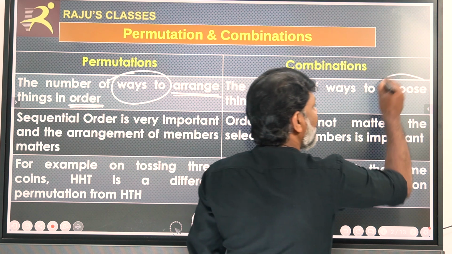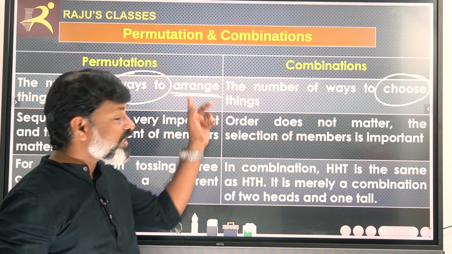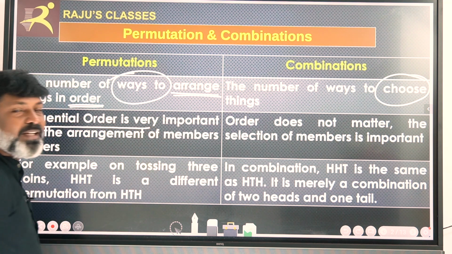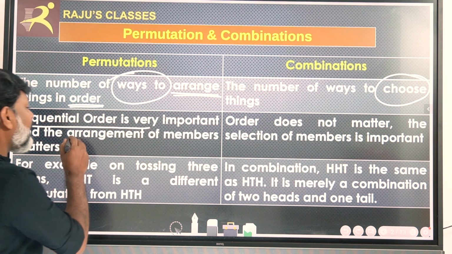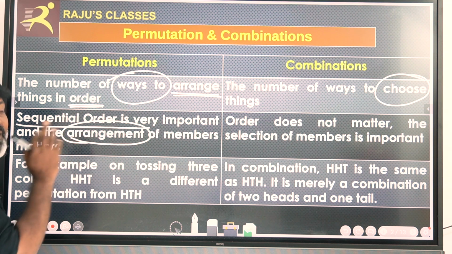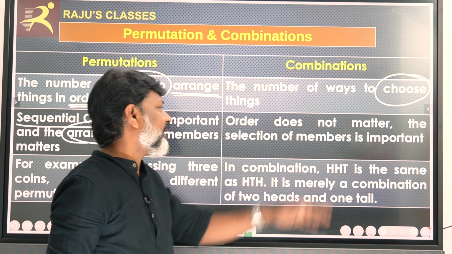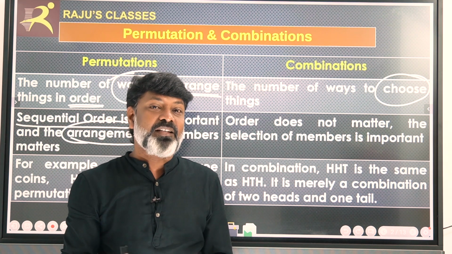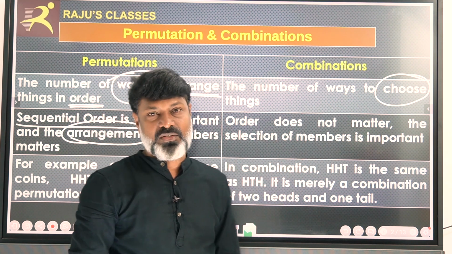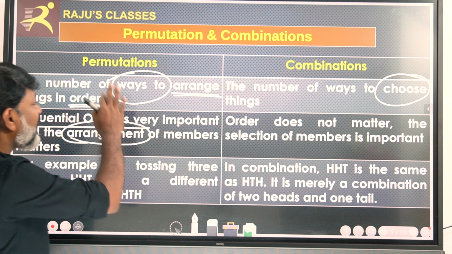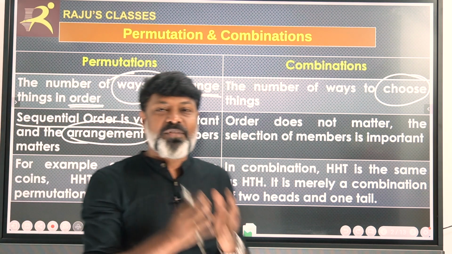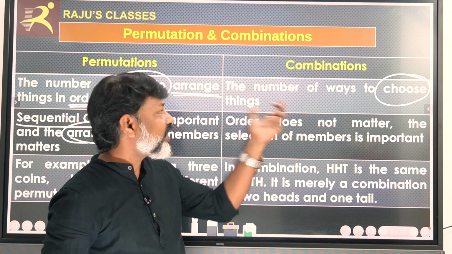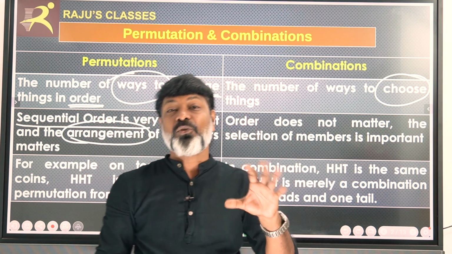Therefore there is a huge difference between permutation and combination, because in permutation the sequential order is very important. The sequential order or arrangement is very important. But when you take combination, order does not matter. In which order we are choosing does not matter, only the combination matters. Therefore permutation is nothing but arrangement of objects or ordering the things in a particular sequence, whereas combination is nothing but choosing the things in groups.